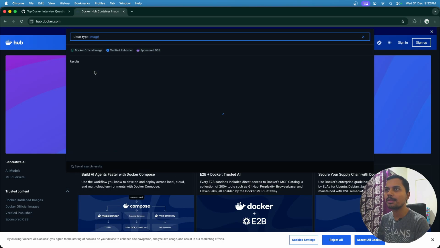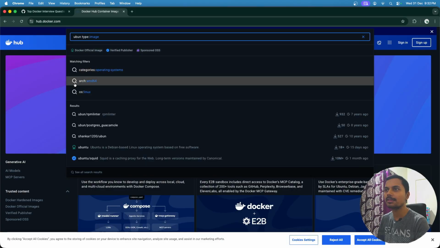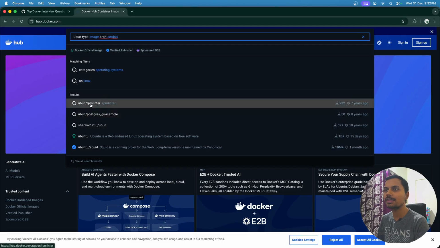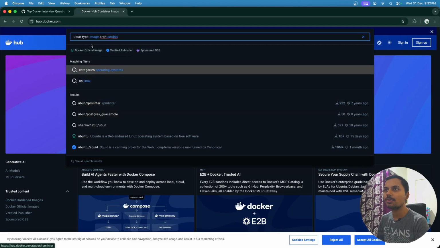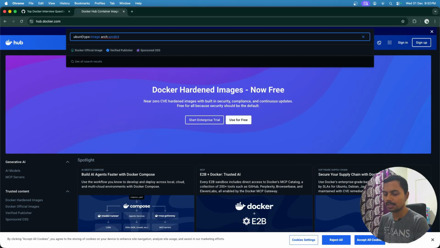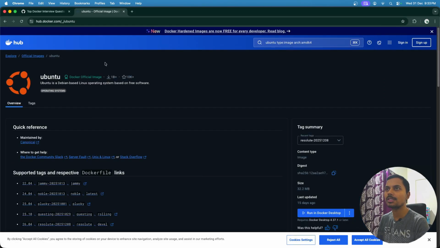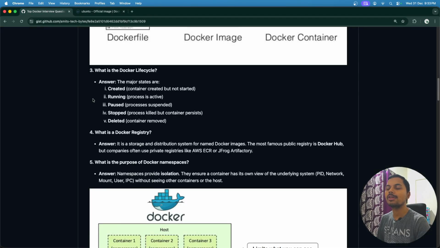We can see that we can choose different architectures, and then we can see the result. Ubuntu, official image. So this is a public registry. Likewise, we can create a private registry also, so that whatever application we have created is not exposed to the external world, and they should not misuse our application.